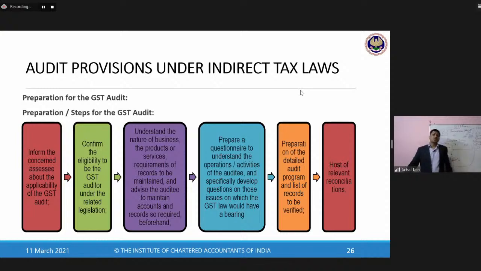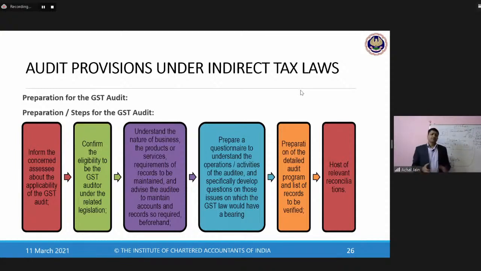Because all of these reconciliations would arise only if the business and the transactions of the entity have been understood properly by the GST auditor. If the auditor has not understood any of those requirements properly, then what would he do? He would simply rely on whatever has been prepared and reported by the management to the GST department.